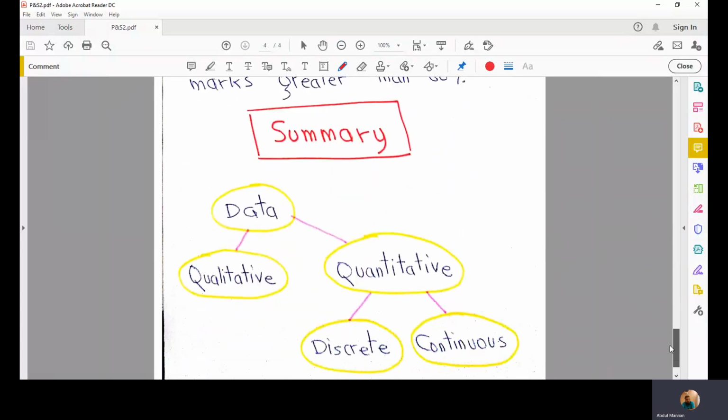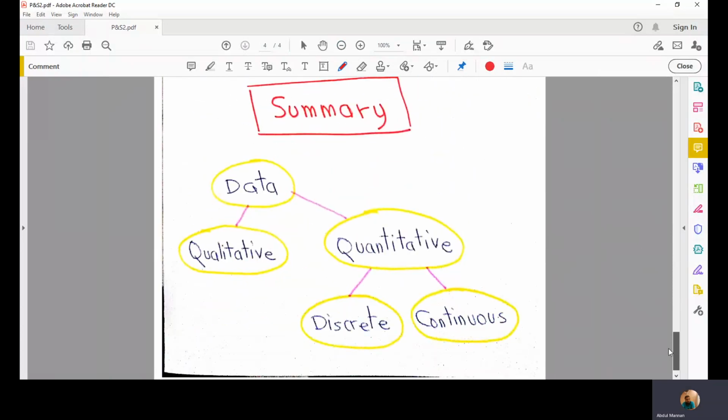Right. Finally, we have to summarize what we have studied in this lecture. Given data can be composed of qualitative or quantitative variables or both, whereas quantitative variables can further be divided in two parts. They are either discrete, taking whole numbers 0, 1, 2, 3, 4, or continuous variables taking any continuous value.